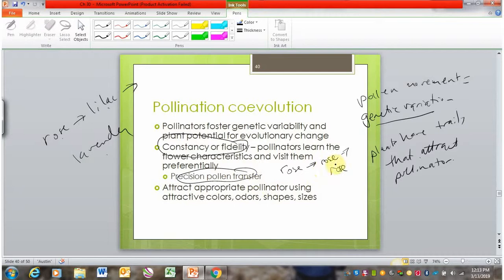So fidelity helps you get better transfer of pollen. Flowers will differ in their colors, their smells, their shapes, their sizes in order to attract specific pollinators because, again, this improves the chances of getting this more faithful transfer of pollen rather than this random transfer of pollen.